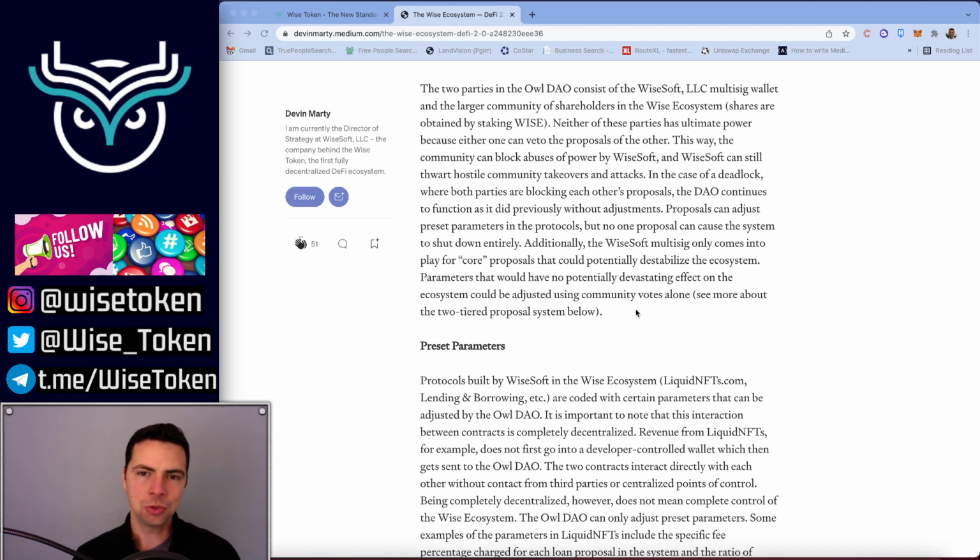So see more about our two-tiered ecosystem. We're going to talk more about that. It's in a couple paragraphs below. But basically, if we're just talking about adjusting certain things that couldn't have potentially devastating effects, it's just going to be a community vote. The WISE multisig wallet does not come into play. There's no veto power. It's just a yes or no vote. The majority shares vote wins.